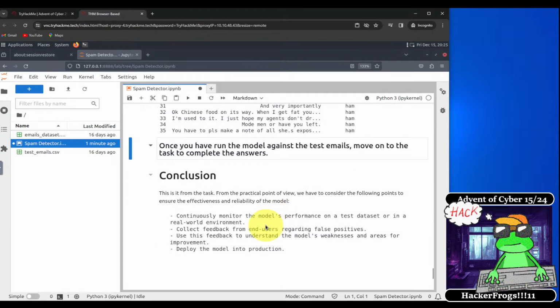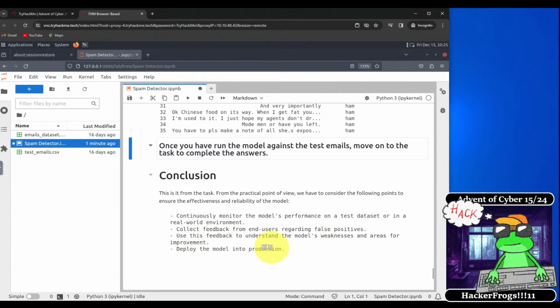Okay, so we're going to go back to our original TryHackMe webpage in just a minute. But before that, let's take a look at our conclusion. So that's it from the task. From the practical point of view, we have to consider the following points to ensure the effectiveness and reliability of our model. We have to continuously monitor the model's performance on a test data set and in a real-life environment.